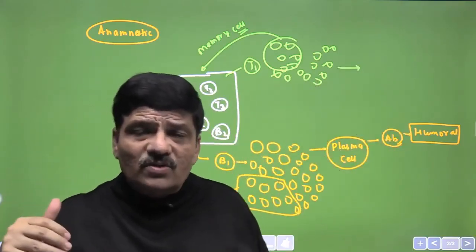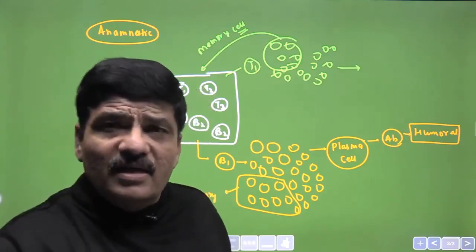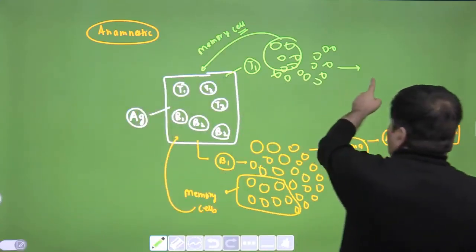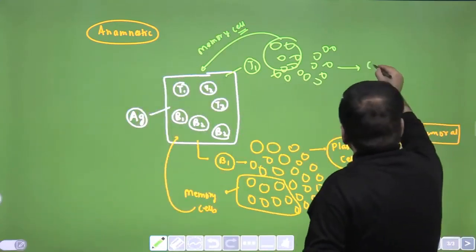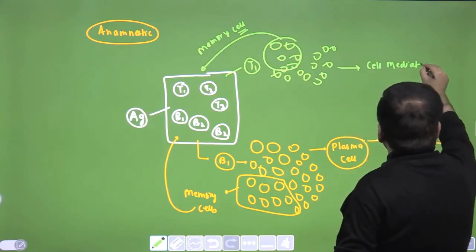But these T cytotoxic cells do not secrete any antibodies. They directly act against the pathogen or antigen, and because this is a cell acting against a pathogen, this type of immunity is called cell-mediated immunity.